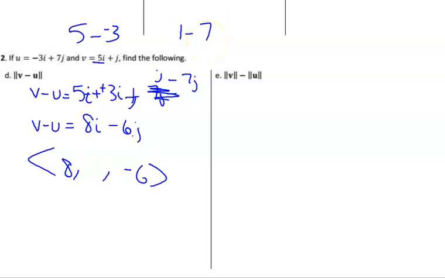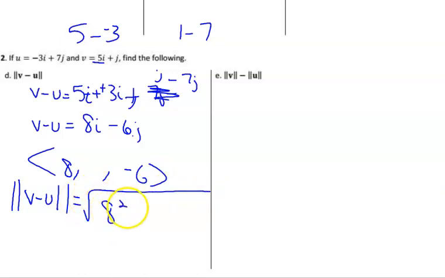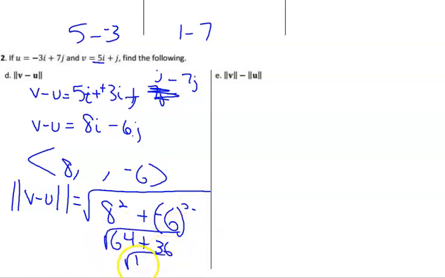It's still the same thing, but now to get the magnitude of a vector we have to take the Pythagorean theorem: change in the horizontal squared plus change in the vertical squared. So 8 squared is 64, and -6 squared is 36, and we're taking the square root of that. 36 and 64 is 100. The square root of 100 is 10. So this gives you 10 for a magnitude.